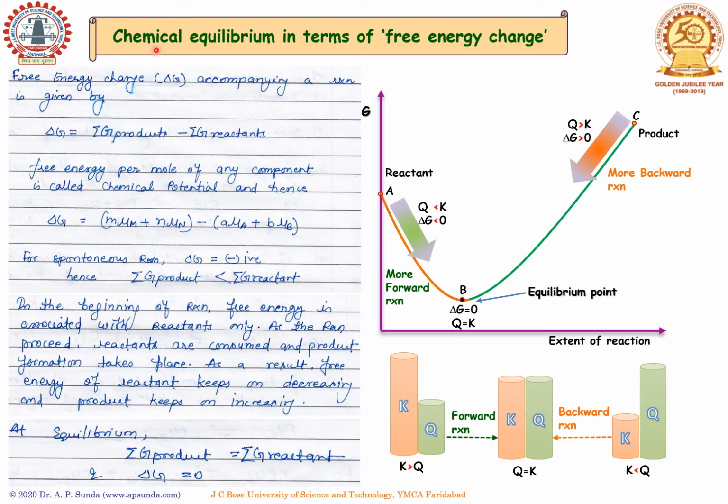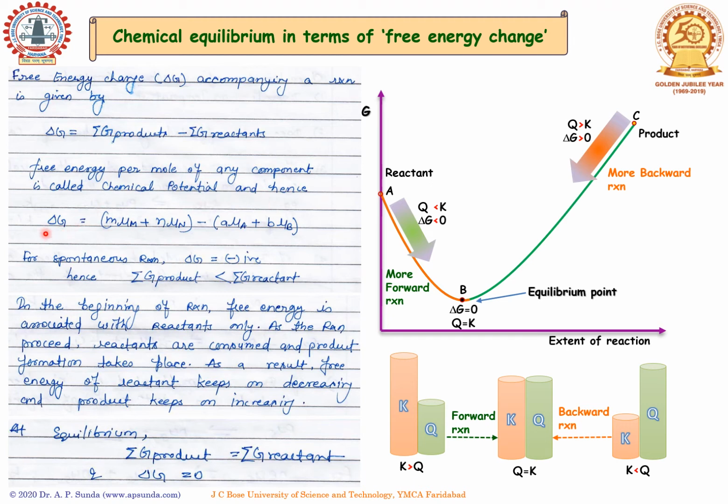Okay, let's talk about chemical equilibrium in terms of free energy change. It is very important to know how the free energy is changing for a particular reaction. Free energy change delta G is expressed as the free energy of the products minus the free energy of the reactants. The free energy per mole of any component is called the chemical potential.